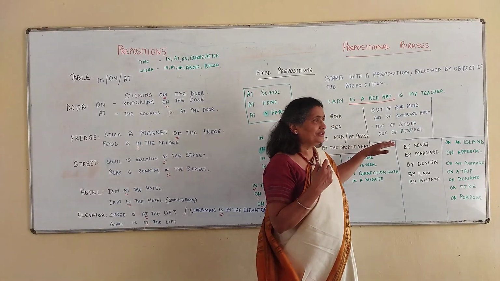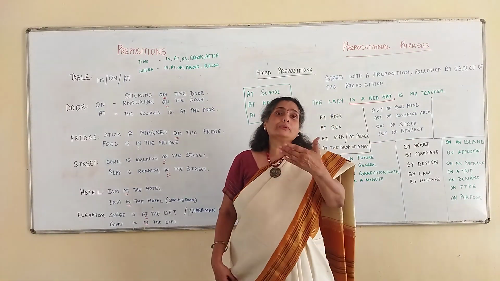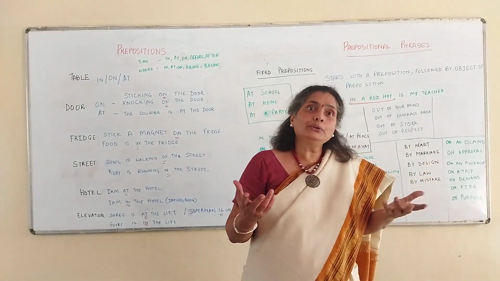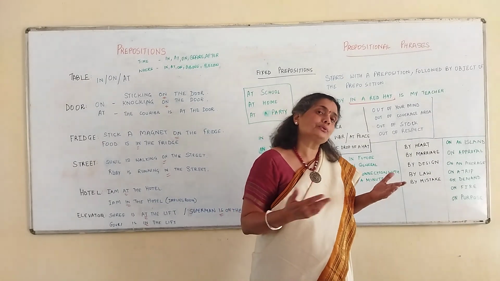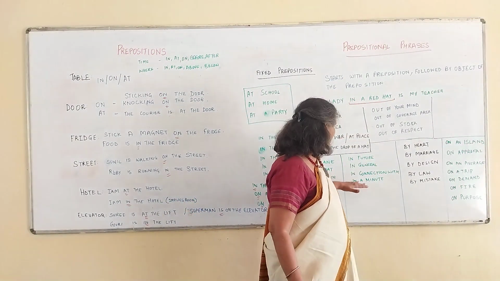Now, out of respect is I do something for you out of respect because I admire you and I like so many things about you, so I do something for you out of respect. Clear? Now let's move to this part.